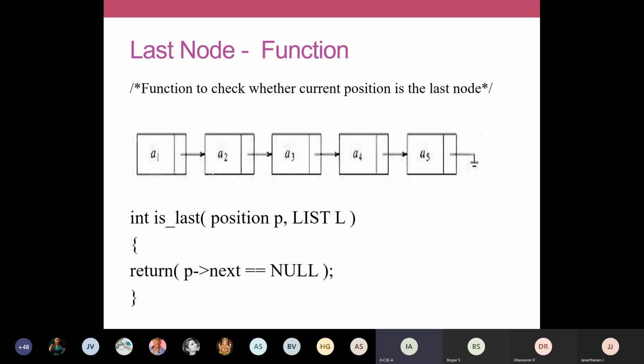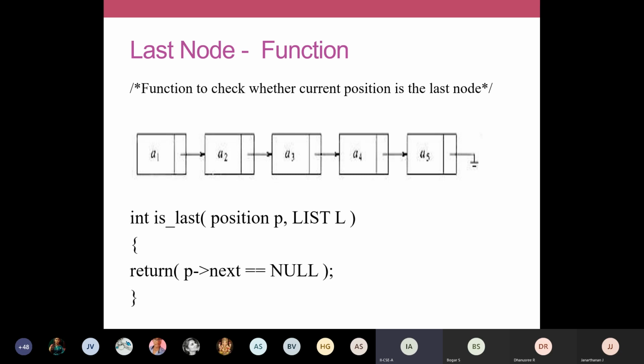Let's take one more example. If P holds the address of this node A3, what will be available in P arrow next? If P points to this node A3, the address field of A3 will have the address of A4. It won't be null. So in that case, this statement will go false. The return of P arrow next equal to null will go false.